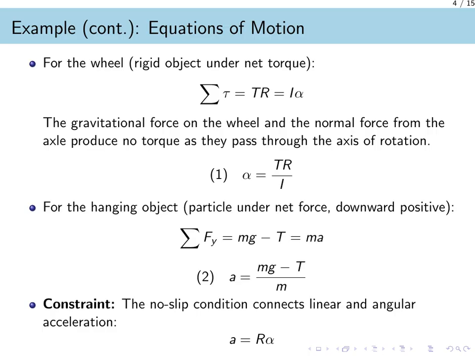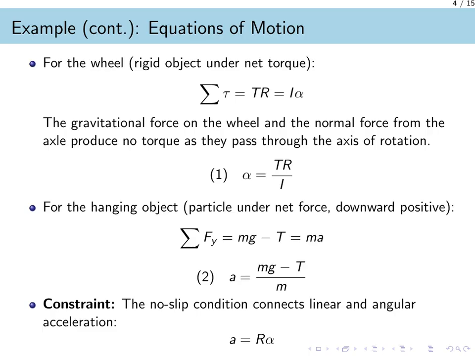Next, we analyze the hanging mass, which is a particle under a net force. We have defined the downward direction as positive. The forces on the mass are gravity, m times g, pulling down, and tension, T, pulling up. So the net force is mg minus T, which equals m times a. This is our second equation.